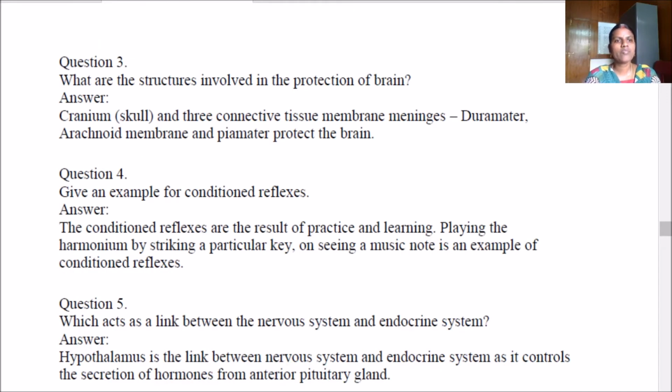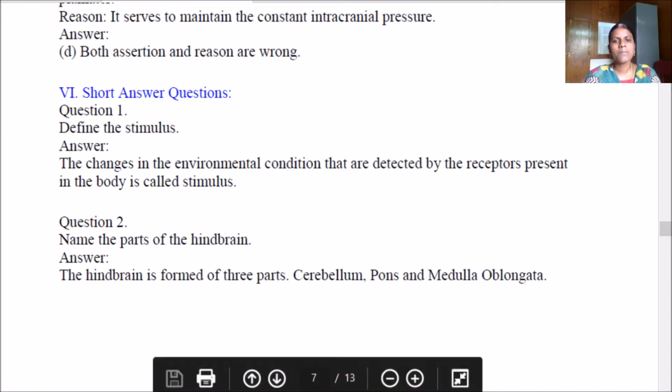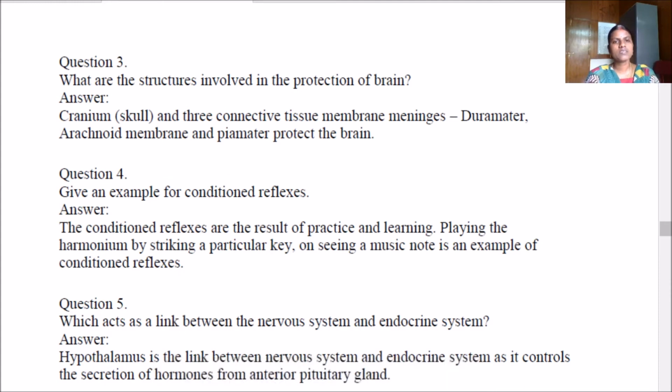Name the parts of hindbrain. The hindbrain is formed of three parts. They are cerebellum, pons, and medulla oblongata. What are the structures involved in the protection of the brain? Cranium, otherwise called a skull, and three connective tissue membranes, the meninges. Those are dura mater, arachnoid membrane, and pia mater, which protect the brain.